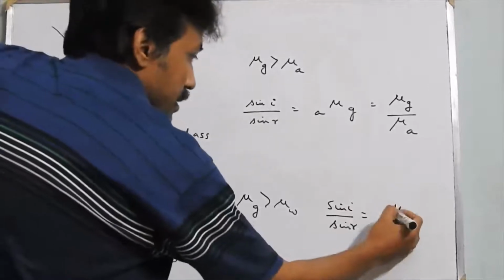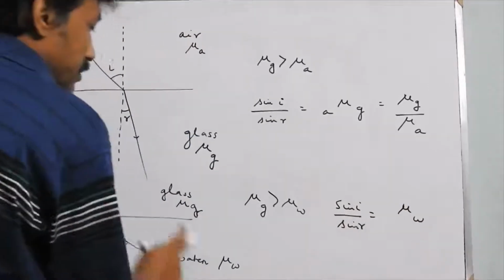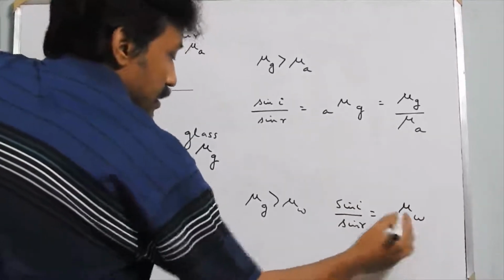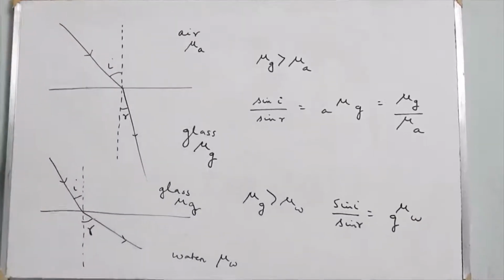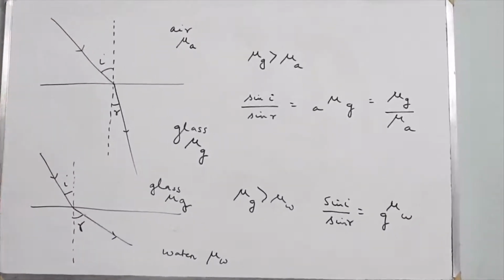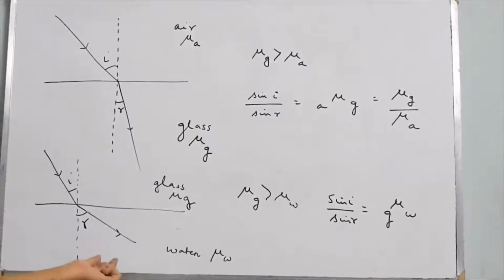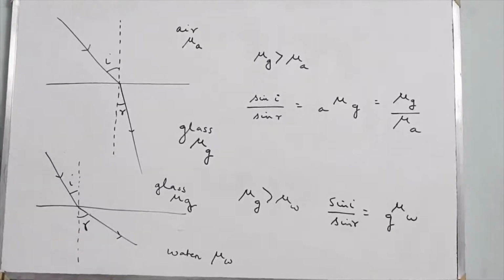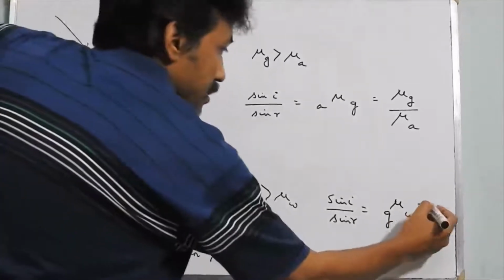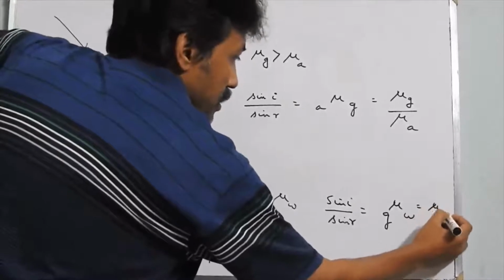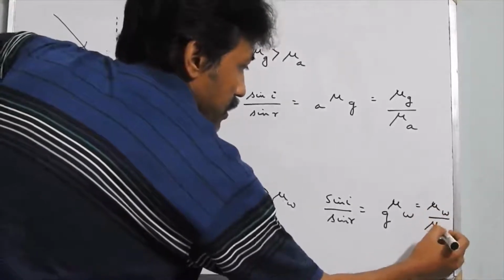So it will be written as: the second medium is water, the first medium is glass. First medium means the medium in which there is the incident ray, and the second medium means the medium in which there is the refracted ray. So this can be written as mu W by mu G.